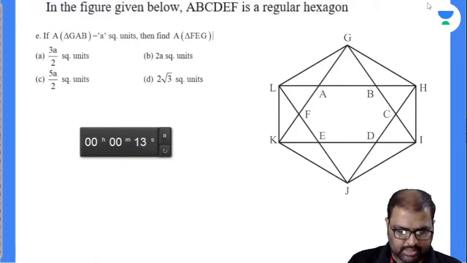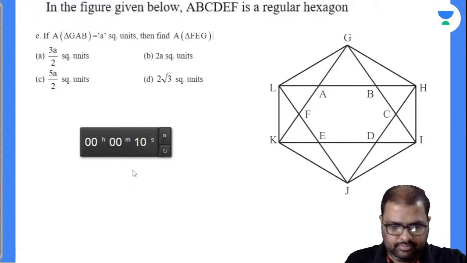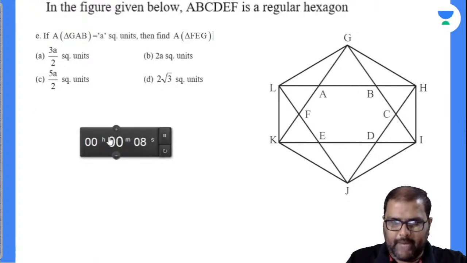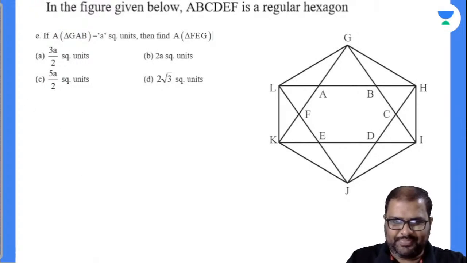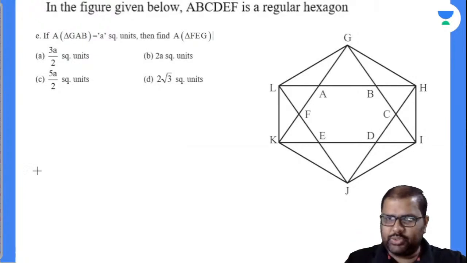No, it's not A. So I'm the winner there. Let's see. Triangle GAB is A square units, it seems.